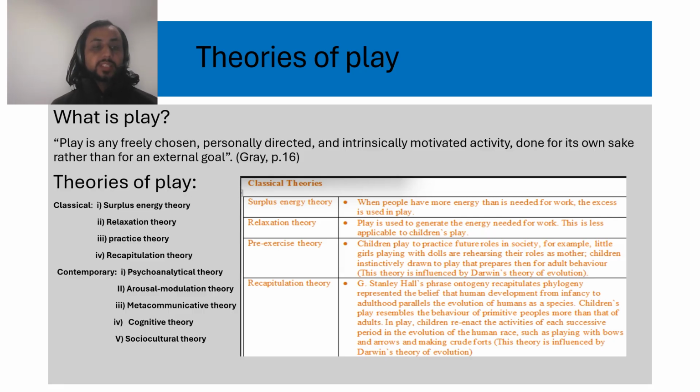There are two types of theory. The first one is classical theory and the second one is contemporary theory. In the classical theory, there are the surplus energy theory, relaxation theory, practice theory, and recapitulation theory. And the second one is contemporary theory. In the contemporary theory, there are psychoanalytical theory, arousal modulation theory, meta-communication theory, cognitive theory, and the sociocultural theory.